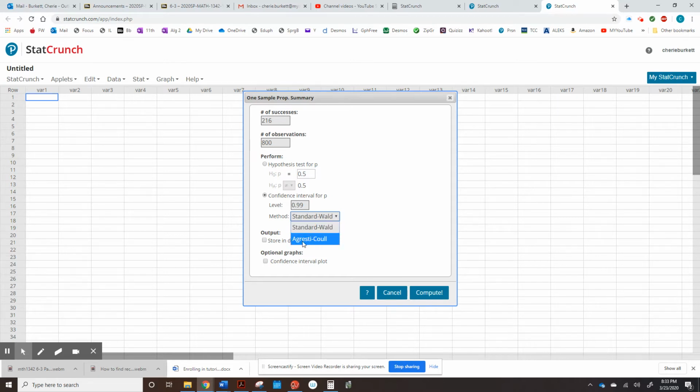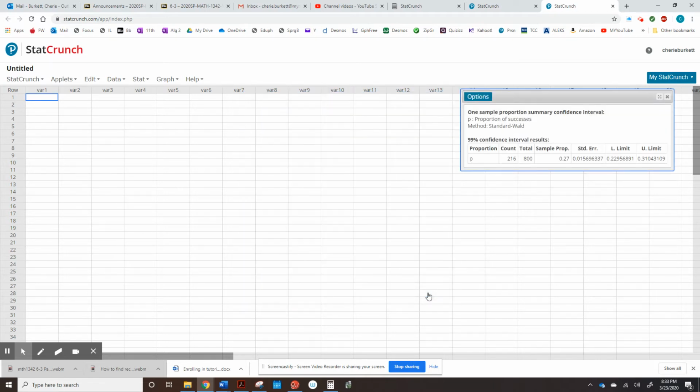Again, this is just a different method, and it's for another course. We're not going to do that one. We're going to choose standard and Wald. If you want to see the plot of the number line, you can do that. I don't like storing it in the data table, so I'm just going to do compute. And when we do compute, we get the lower limit and the upper limit.